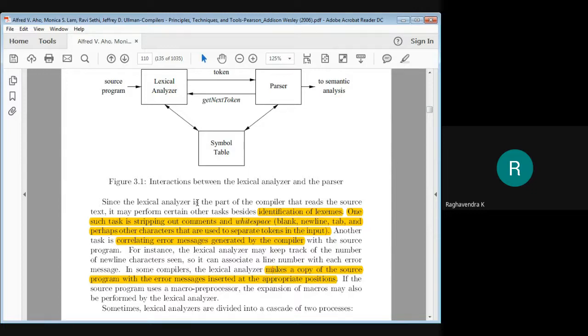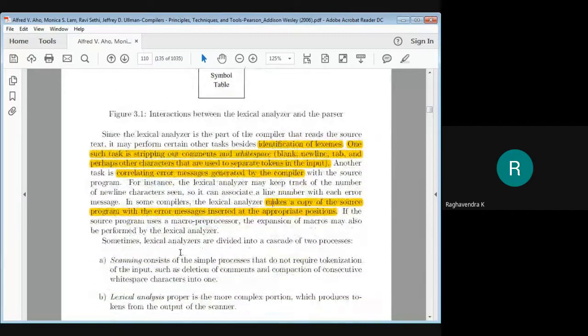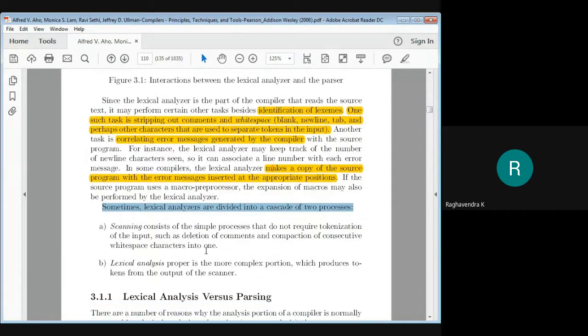They can also expand macros, and they can also keep track of that information. So these are all some of the things that are performed by the lexical analyzer. So we can divide our lexical analyzer task into two major processes. The first process, we will simply call scanning, which means it does nothing major other than what we had specified at the top, or which we call other tasks.